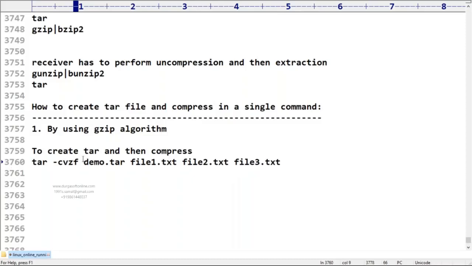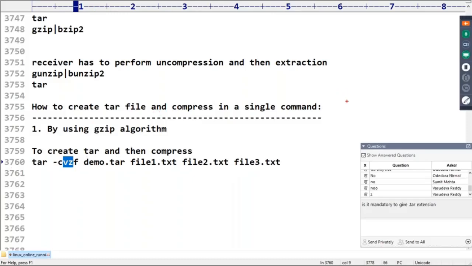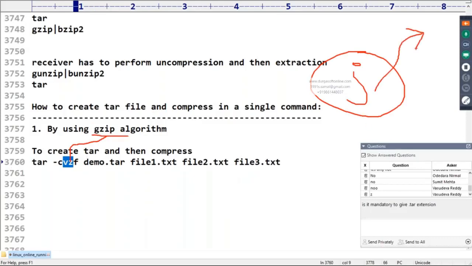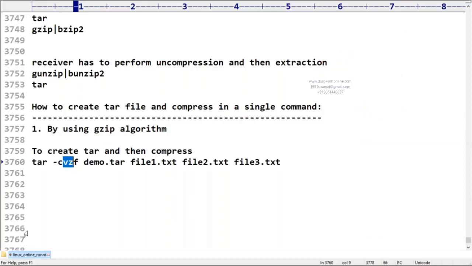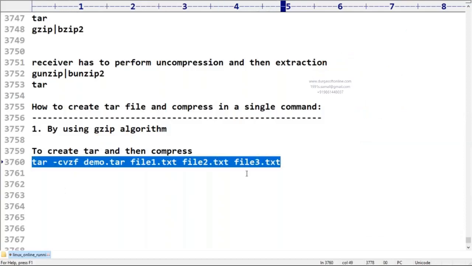Okay, remember this one. There is one option I'm using, sir. What is this option? The z option. Whenever we use the z option, compression automatically happens using the gzip algorithm. Remember this carefully: if it is the second algorithm, bzip2, then we need to use the j symbol. The z symbol is for gzip, the j symbol is for bzip2. If you use this, the tar file is created and compression also happens simultaneously.